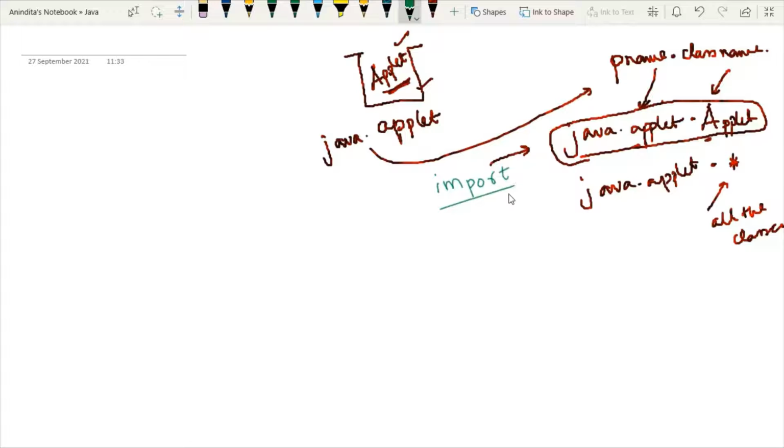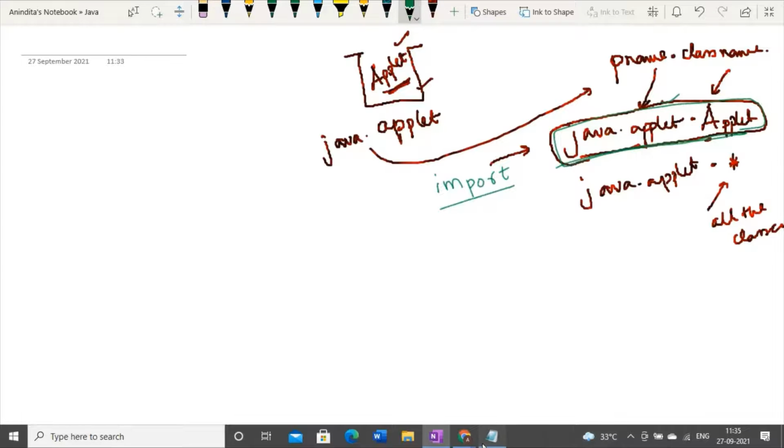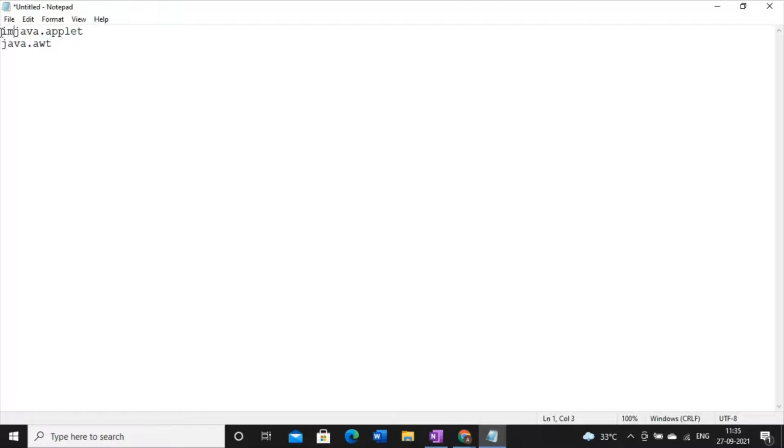The import keyword is used to bring the package, or the class which is held by this package, into our own working directory. So how should we fetch this package? We write import space java.applet. This is the package name, and what class do we need? Applet. Semicolon.